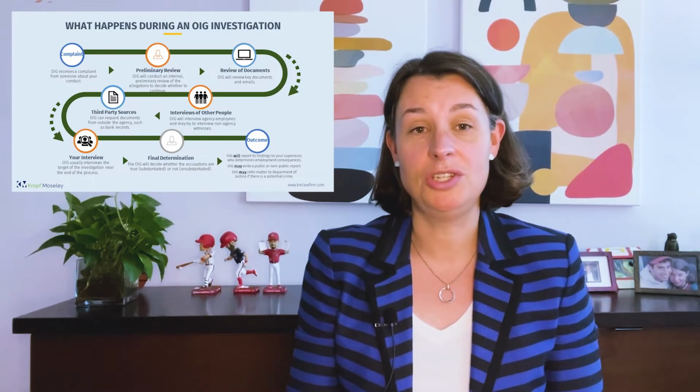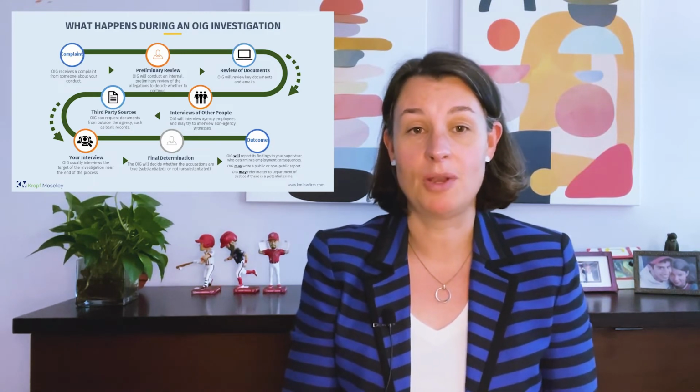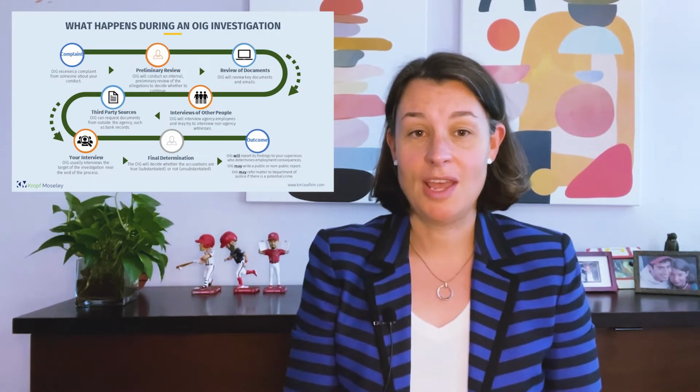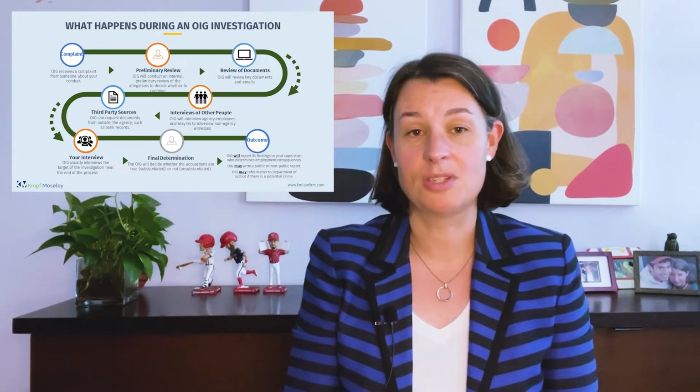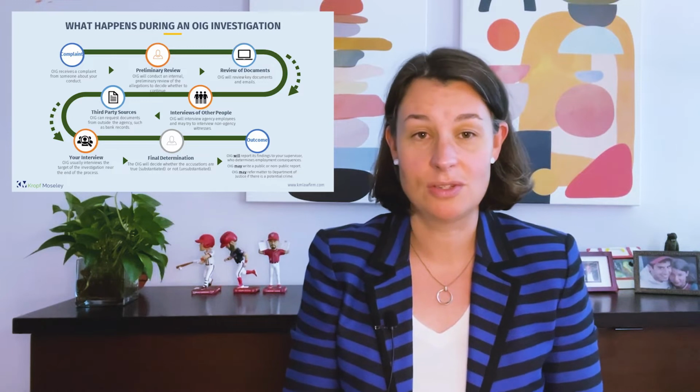At the beginning of a case, all of our clients ask us what's going to happen. On the one hand, we know that they're asking us if we can give them our best judgment about what the outcome of the investigation is going to be. But the other thing that they're asking is what's going to happen? What are the steps here? What is the OIG doing on its side, and what's going to happen on my side? So today, with the help of a graphic we put together, I'm going to walk through each of the 8 steps of most OIG investigations.